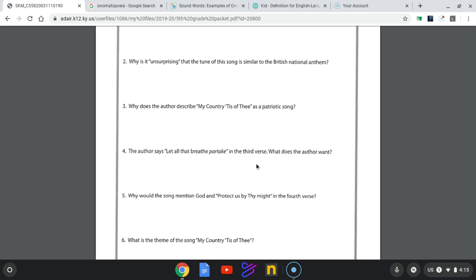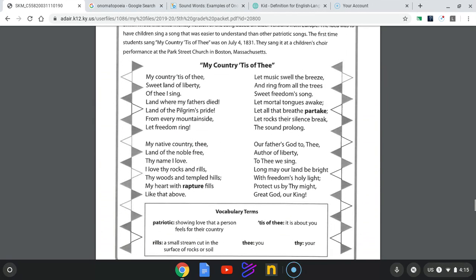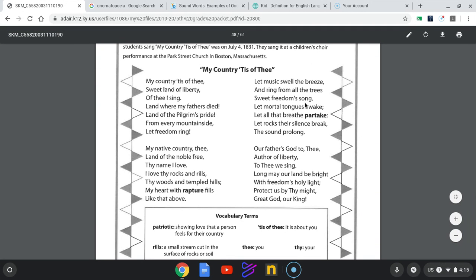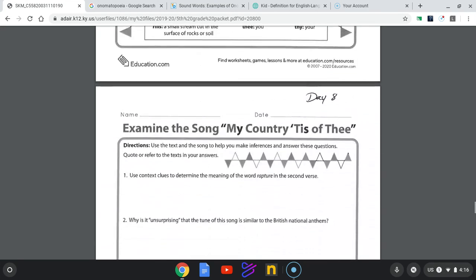Number 4 says, the author says, let all that breathe partake in the third verse. What does the author want? Well, go back to the third verse and think about what type of feeling the author is trying to get the listener to feel while singing this. So think about that. Think if you've ever heard the word partake used anywhere else. That could help you as well figure out the answer to that question.